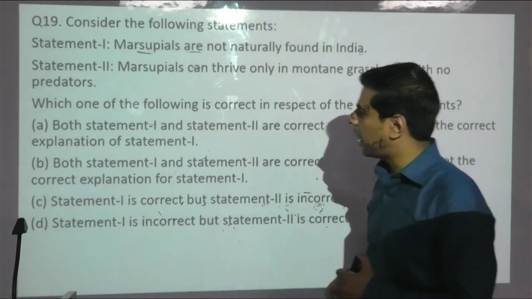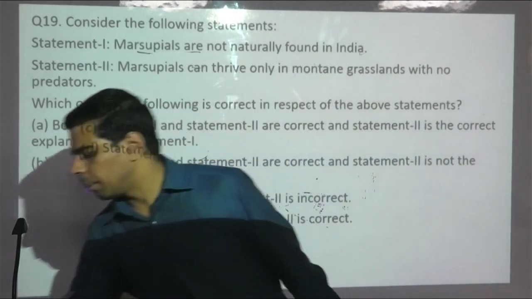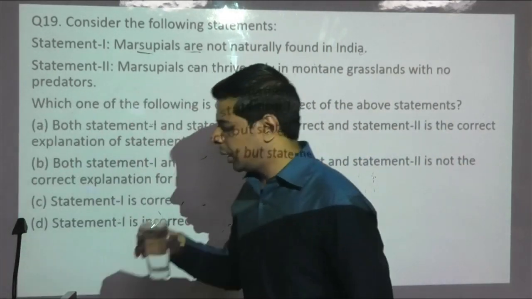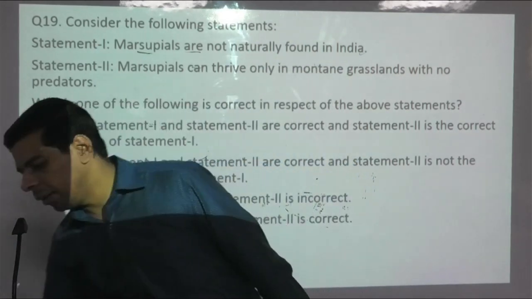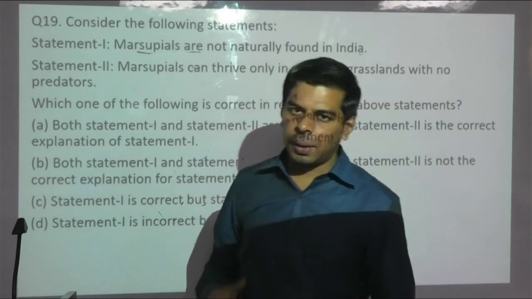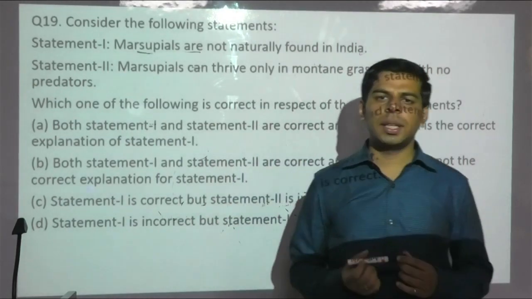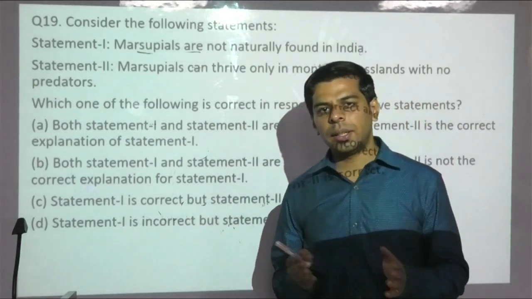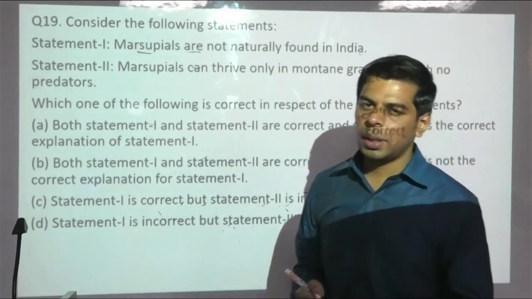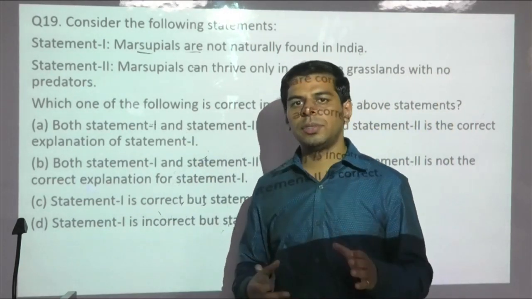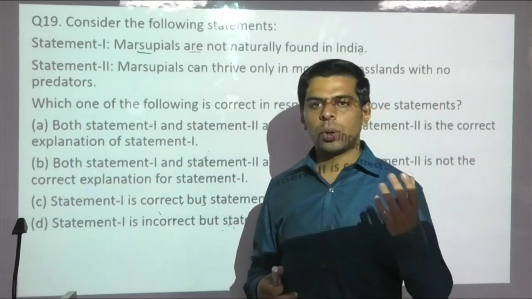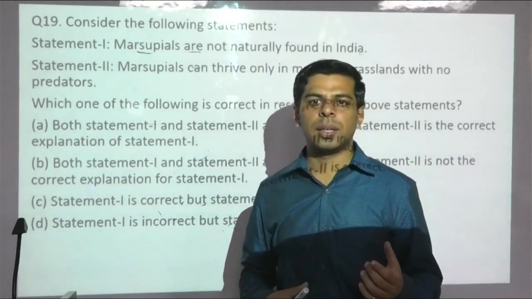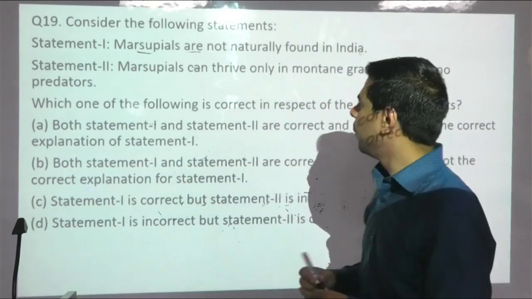Now coming to environment and ecology, or you could say the bio part. The word marsupial was discussed in the animal kingdom lecture, and we highlighted that Australia is the mainland for marsupial species, because these are evolutionary, you could say, the intermediate between prototherians and eutherians. Marsupial means the species which have a marsupial pouch to carry their young ones, like the kangaroo and koala bear. Kangaroo has it on the frontal surface and koala bear has it at the back.